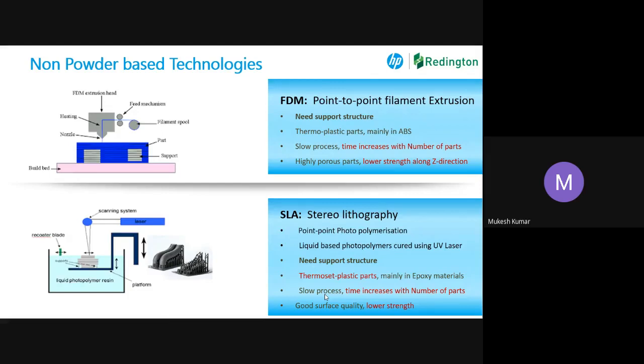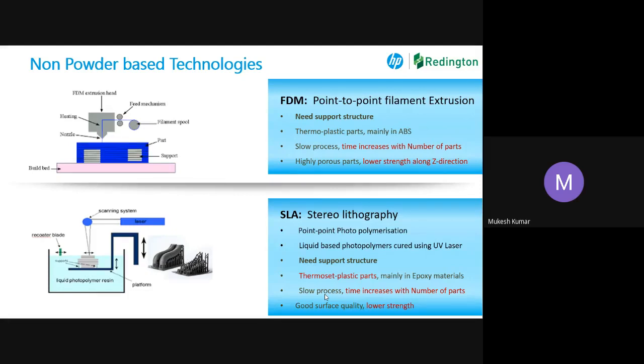FDM technology. Many participants must have seen this technology, because it is available in almost all institutions and organizations. It is low end basically. Here extrusion of material happens. The material is in the form of a spool, and it is extruded with the help of tips. Depending on what kind of material you are using, the temperature is applied and it is fused and made into the part as per the requirement.